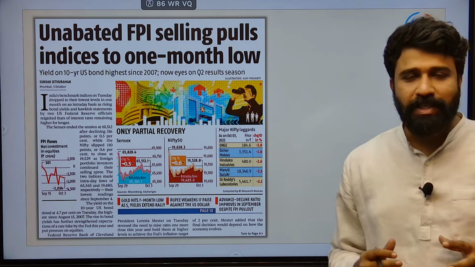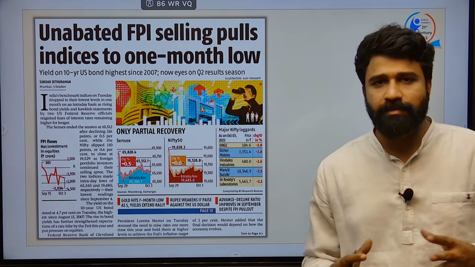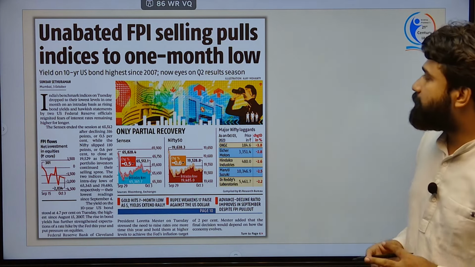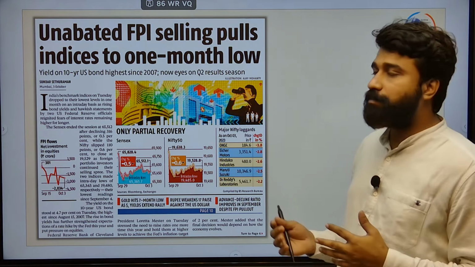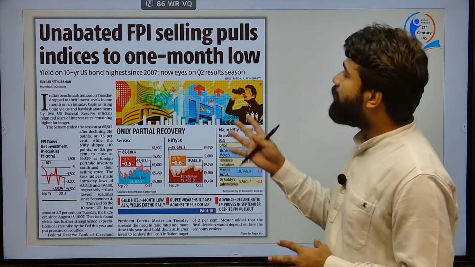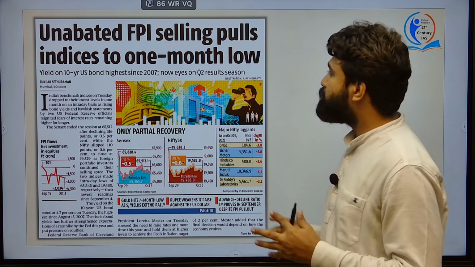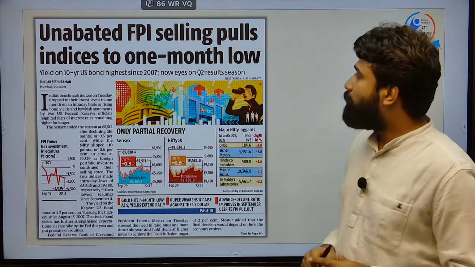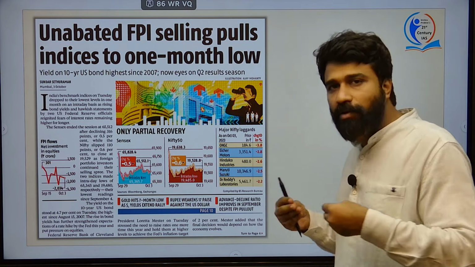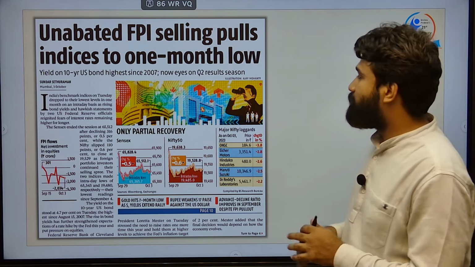This article is quite interesting. Academic concepts and science and technology related ones are always a little interesting in nature. The interesting part is that applicable and mutually interlinked areas are there here. Another article: unabated FPI selling pulls indices to a 1 month low. What does it mean? What is actually the implication of such withdrawal of FPI, foreign portfolio investment?